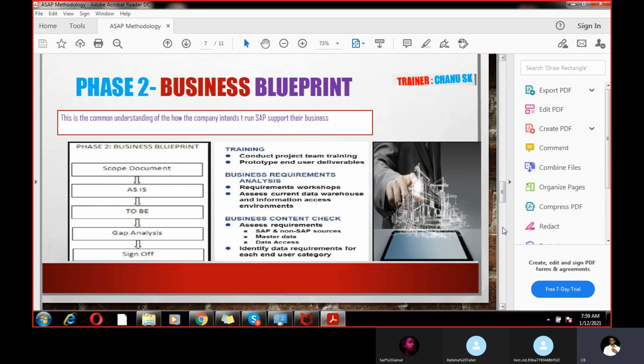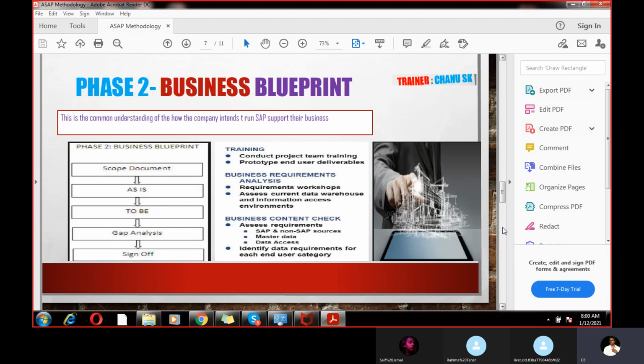If there is a document, then you have proof. Based on the as-is information, you make the to-be document. To-be is like a future document, also called the SAP document. How are we going to map into the SAP system? This is called the to-be document. What T-codes are required? What configurations are required? These things will be in the to-be document.